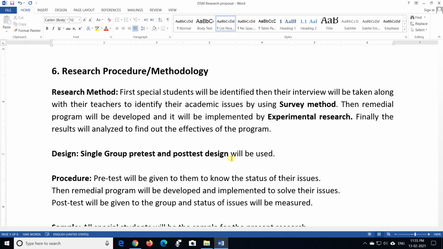Then the teacher will give some remedial program. After the remedial program, the same test will be given again as a post-test, and she will find out the difference between the scores of the pre-test and post-test. In that case, this design is the single group pre-test and post-test design.